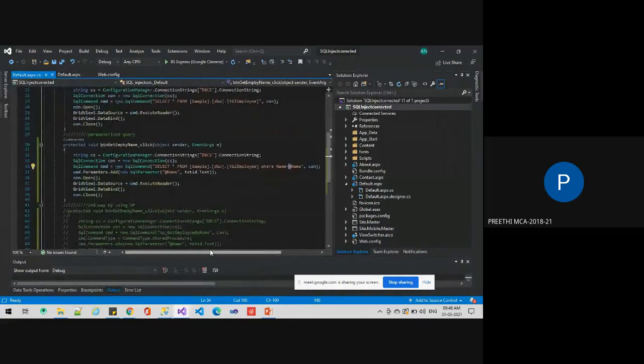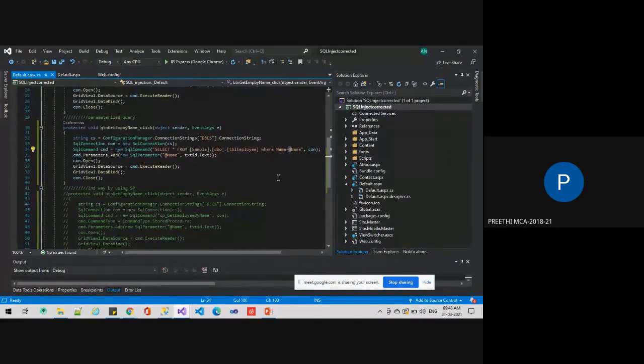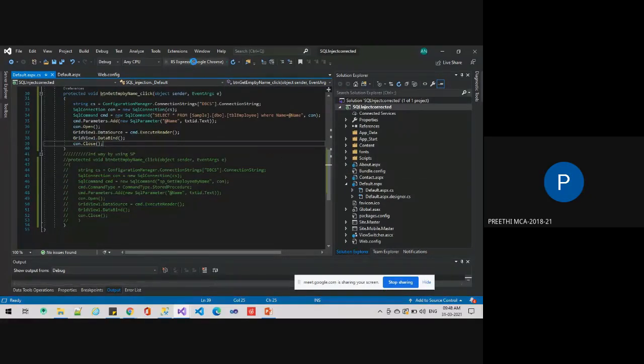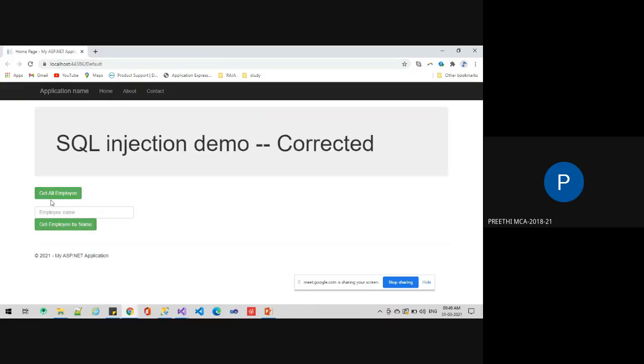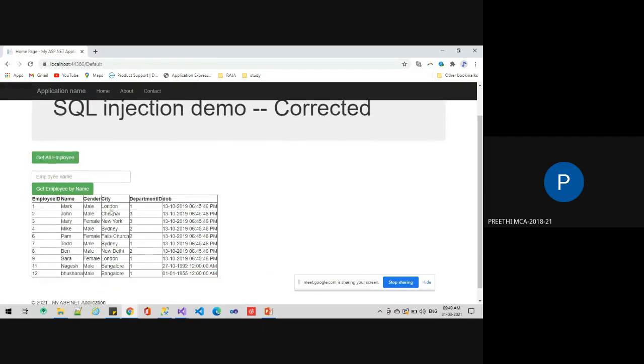So the first method is the parameterized query. For accessing a particular field, we use the @ symbol here. I'll execute the same thing: get all the employees' details, and I'll give John.